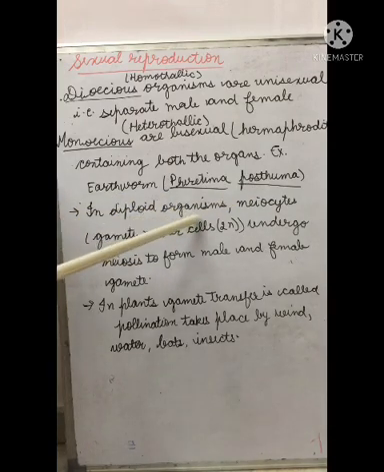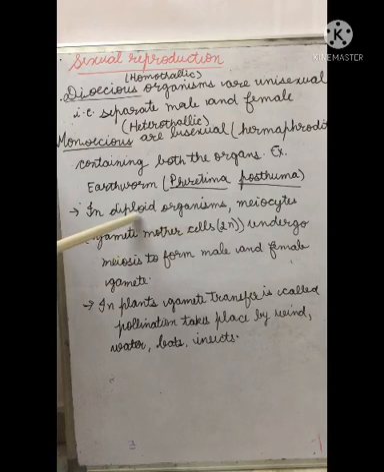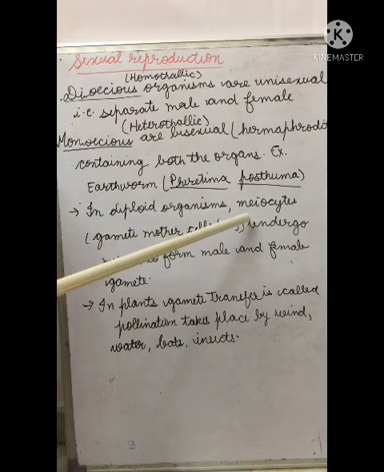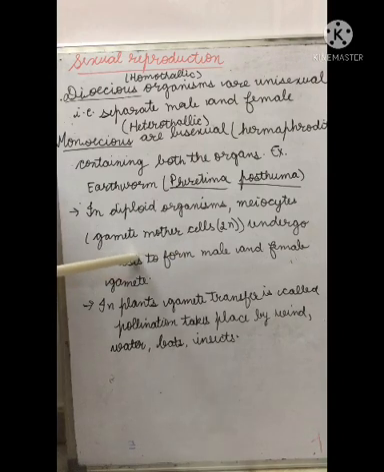In diploid organisms, meiocytes are present, which are also called gamete mother cells, which are diploid, 2n. They undergo meiosis to form male and female gametes. Like in humans, there are gamete mother cells which undergo meiosis to form male and female gametes, which are haploid.